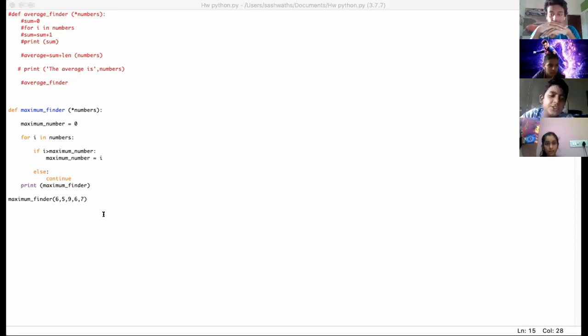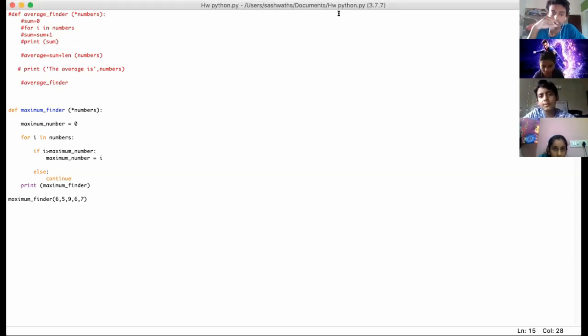It's saying function maximum underscore finder at 0x1048E68C0. Did you get an error? No, it's written in blue. Okay, can you share that part of your screen so I can take a look? Okay, give me 1 minute, please. Yep, no worries.